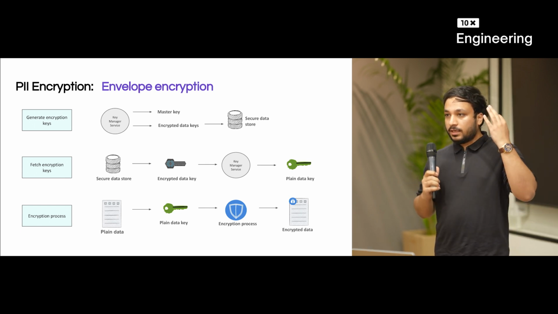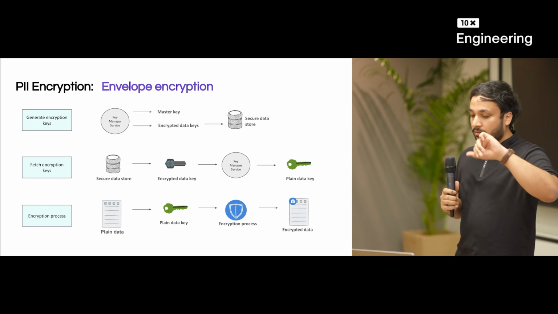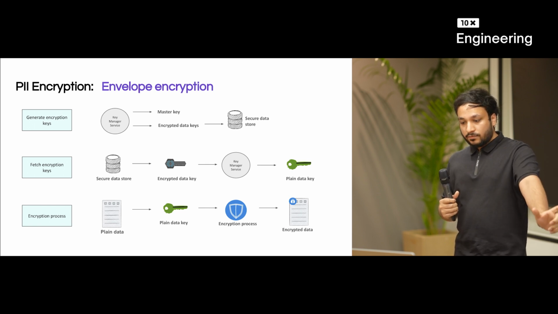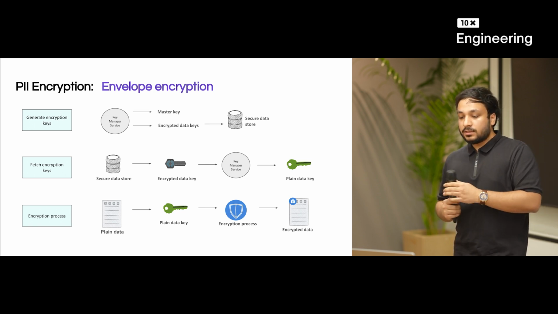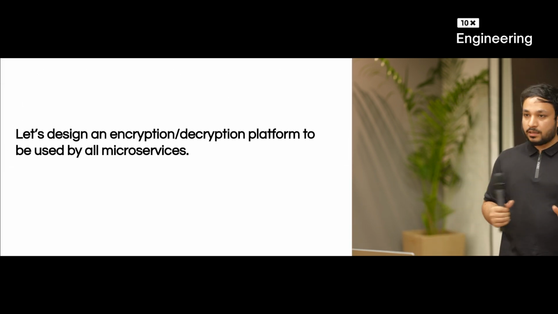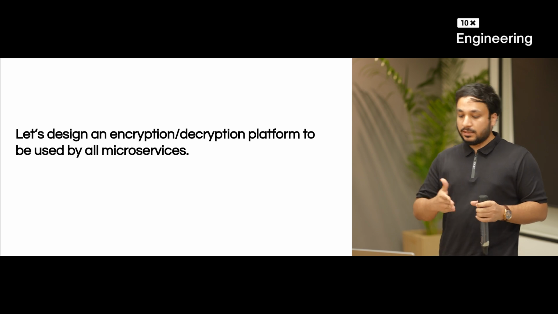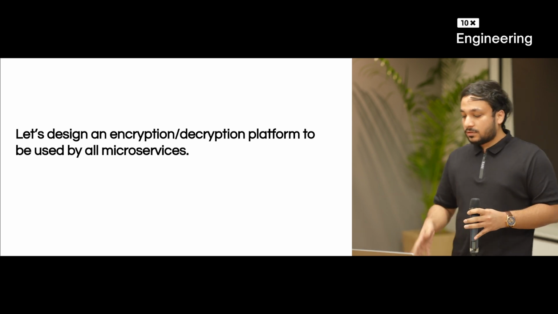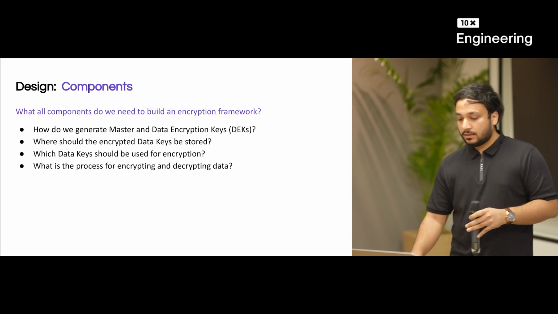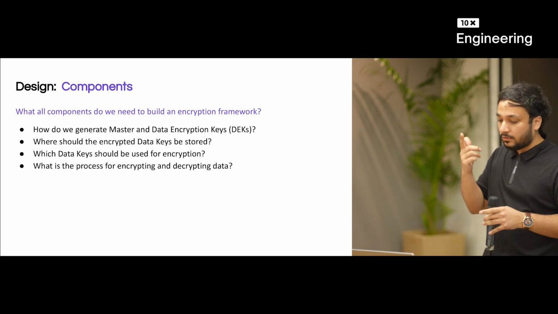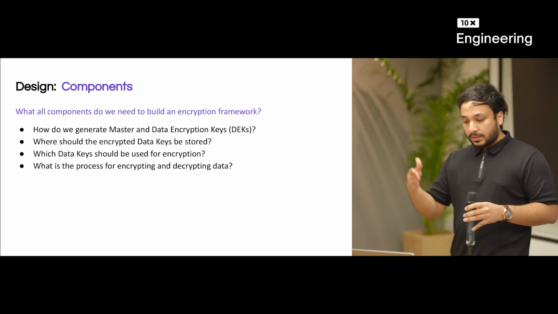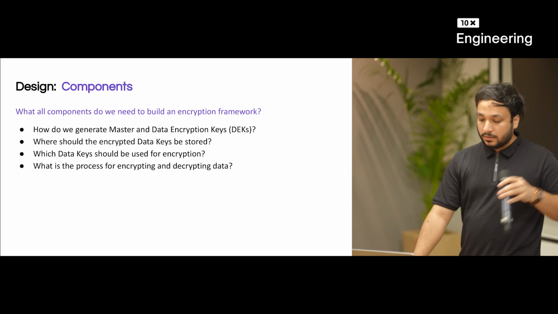Again repeating, you need a key manager service to manage your master key and data keys. Then you need to store those data keys somewhere in encrypted format, and then you need to fetch the keys, decrypt them, and then encrypt your data. Alright, so now we are clear with the envelope encryption design. Let's design the encryption decryption platform which we are using. So what components do we use before designing? Again, first we need to know how we generate master and data keys, as I already mentioned. Then we should know where the data keys should be stored, which was the secure data store.